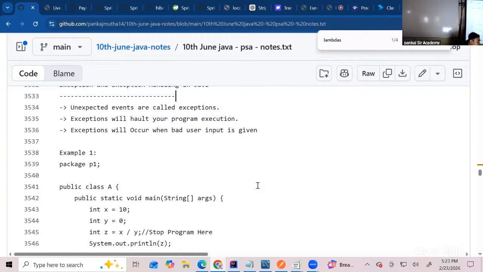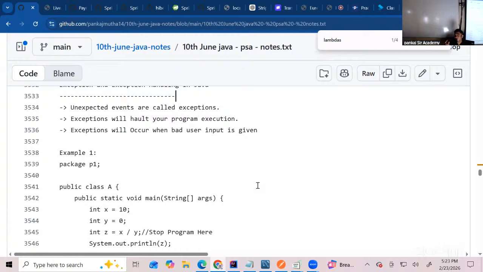There is a difference between error and exception. Error means I missed a semicolon, System.out.println with System written in lowercase, opening bracket or closing bracket missing. These are all errors. Without fixing an error, you cannot continue further at all. But when I'm talking about exceptions, these are unexpected events. We never know when this is going to occur, but whenever this occurs, your software will stop executing. Some more examples.